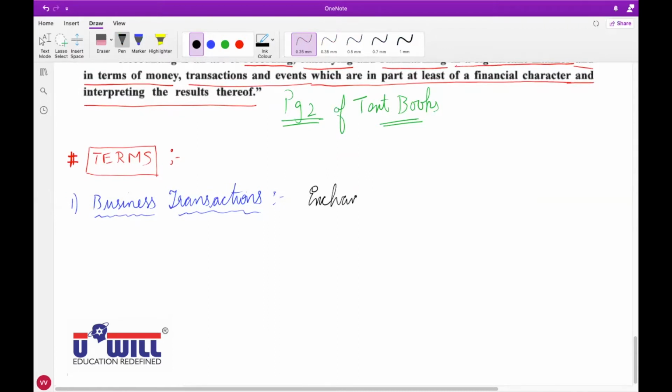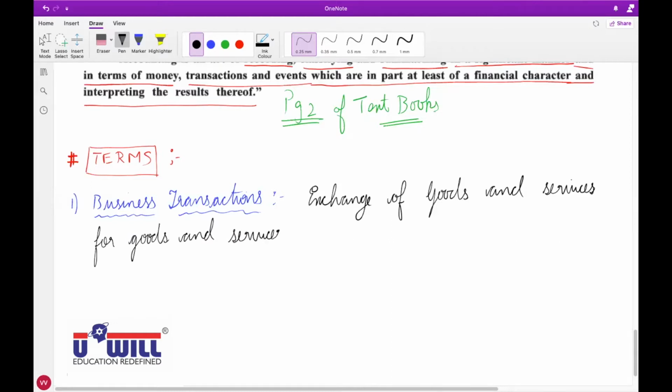Exchange of goods and services for goods and services or for money is called transactions.